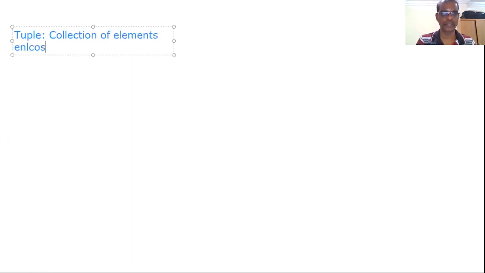So tuple is a collection of elements of different data types enclosed within parentheses. As usual, first we will see the definition for tuple and then we go for the program. Tuple: collection of elements enclosed within parentheses.